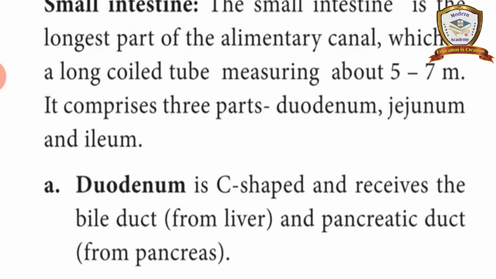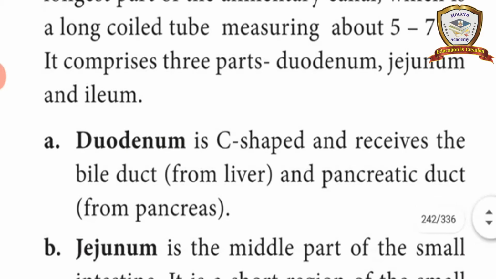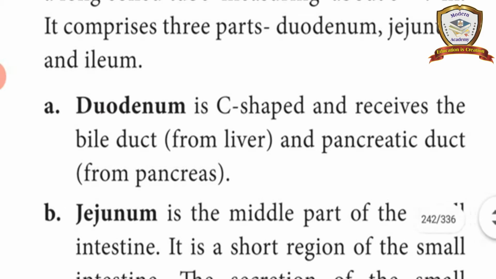In the small intestine, 3 parts are there. What are they? Duodenum, jejunum, ileum. The duodenum is the first one, C-shaped, and receives the bile duct and pancreatic duct. So bile juice and pancreatic juice reach the duodenum only.